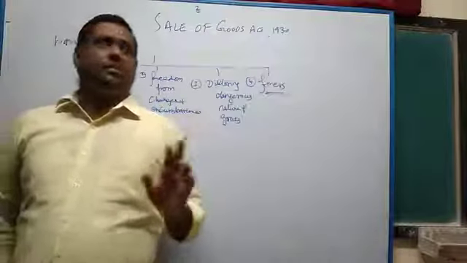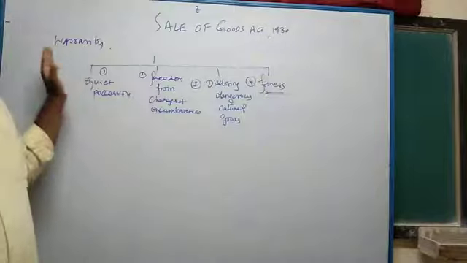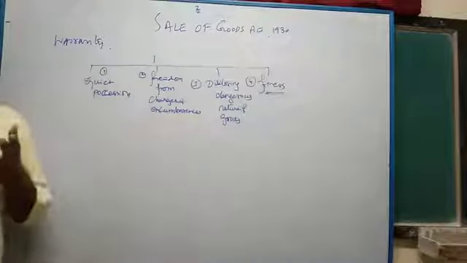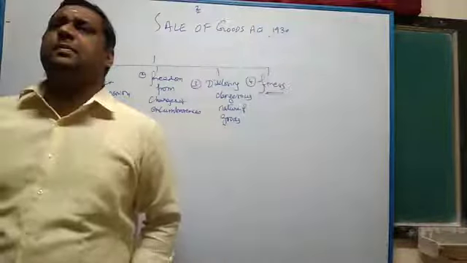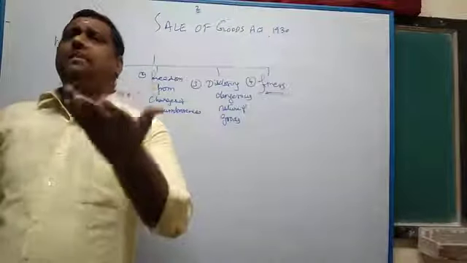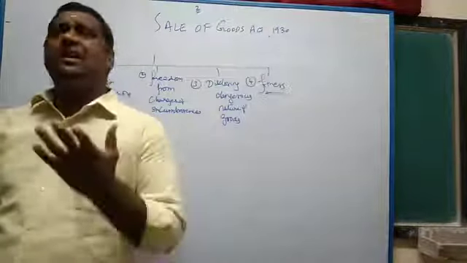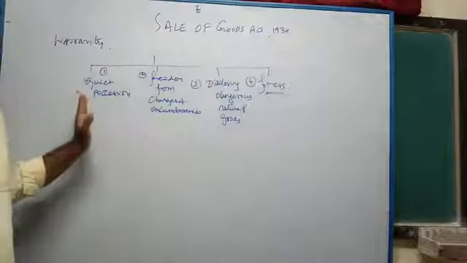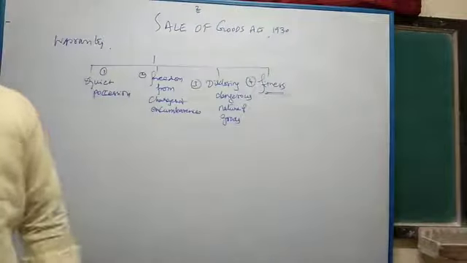So students, let's go to the next topic, which is warranty. What is warranty? As I said, warranty is collateral to the main purpose of the contract. It is incidental, ancillary to the fulfillment of the main purpose of the contract. Warranty is divided into 4 different categories. There are 4 implied warranties.